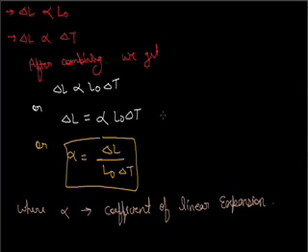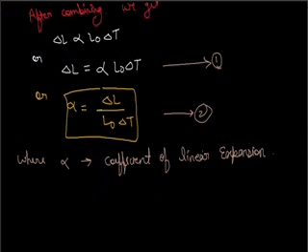We can rewrite this equation. From equation first, we can write the changes.